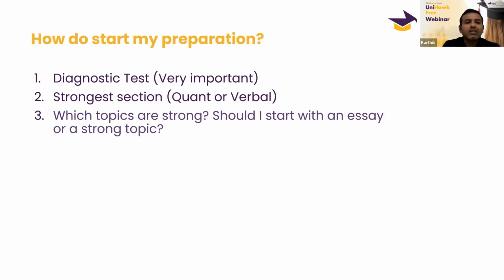Next, how do we start the preparation? Before we start, we have to take a diagnostic test. What is this diagnostic test? I need to know where I stand before I start my preparation. If you take any test without preparation, that is called a diagnostic test. It will show you where you stand. For example, if you get a score of 500 and you're aiming for 750, you understand that you have to achieve 250 points.